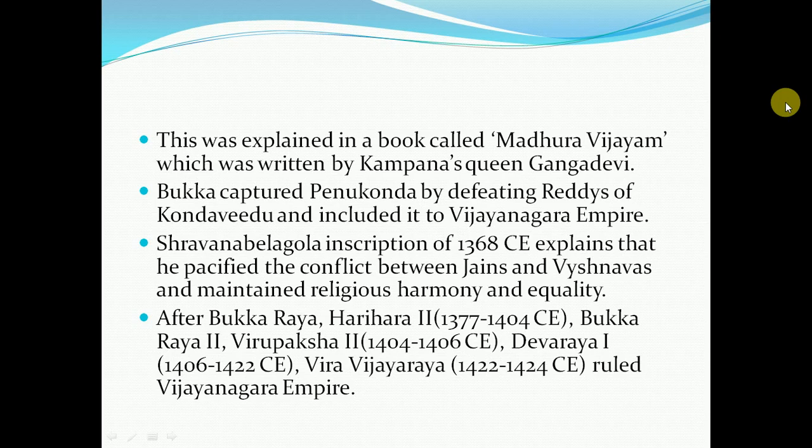The Sravanabelagola inscription of 1368 CE explains that he pacified the conflict between Jains and Vaishnavas and maintained religious harmony and equality. After Bukkaraya, Harihara II, 1377 to 1404 CE, Bukkaraya II, Virupaksha I, 1404 to 1406 CE, Devaraya I, 1406 to 1422 CE, and Veera Vijaya Raya, 1422 to 1424 CE, ruled the Vijayanagara Empire.